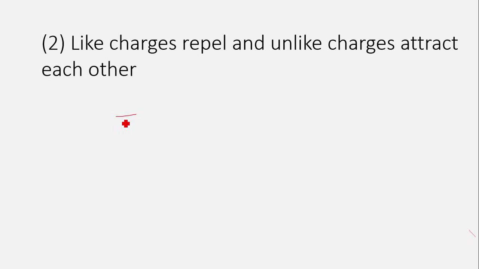The second property is, like charges repel and unlike charges attract each other. That means if we have two bodies, one of them has positive charge, another has positive charge, then these two bodies will repel each other. That means they will exert a force on each other to push them away. If out of two bodies, one is positively charged and another is negatively charged, then these two bodies will attract.